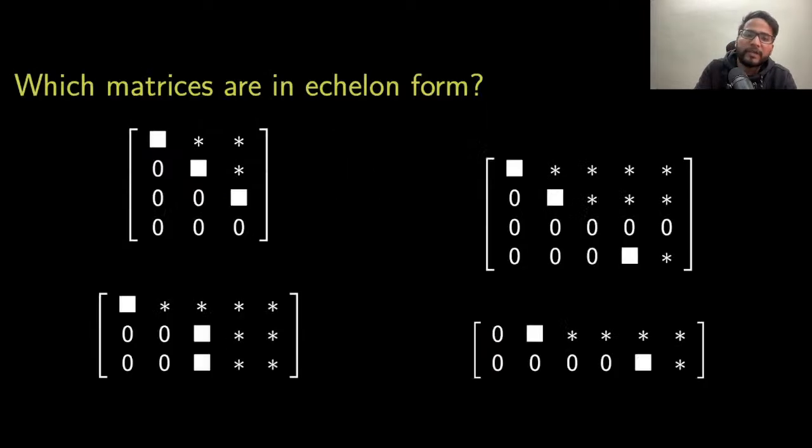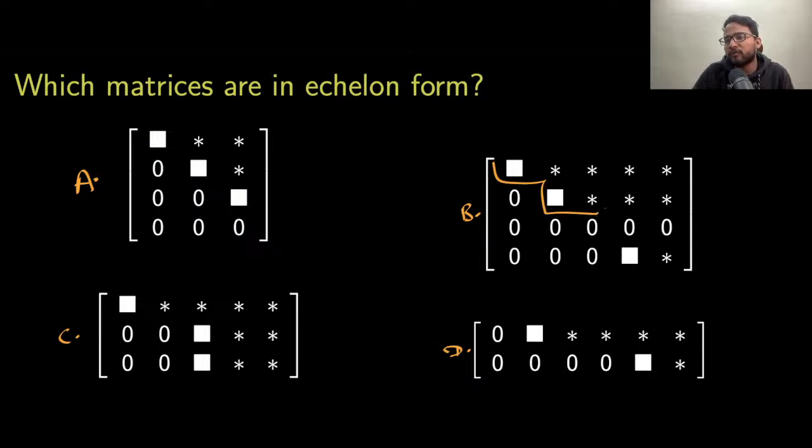Now, tell me which matrices are in equivalent form. These are the 4 matrices which are given to you, and you should tell me which matrices are in equivalent form. Let's suppose these are A, B, C, D. See here, can you form the stairs? Then the answer is yes, you can form the stairs. So this is in the equivalent form, right? A is in the equivalent form.